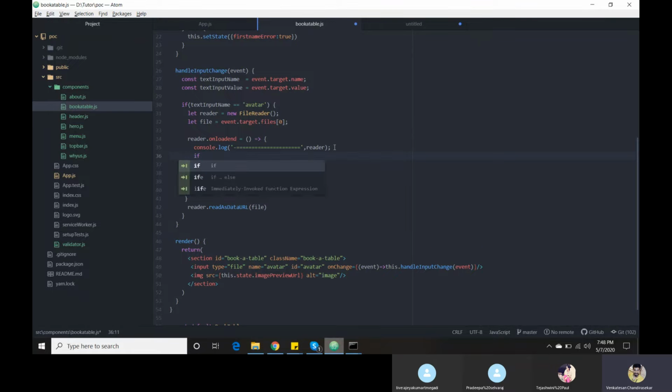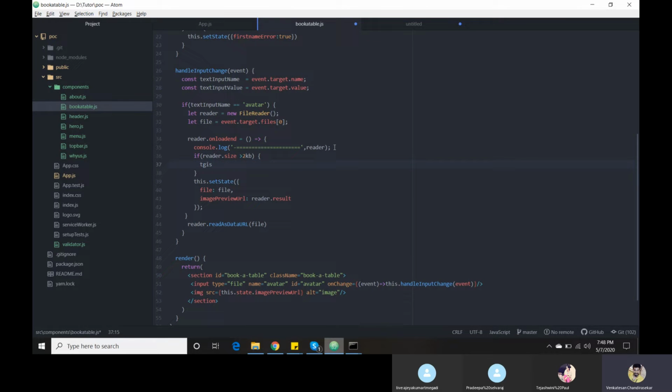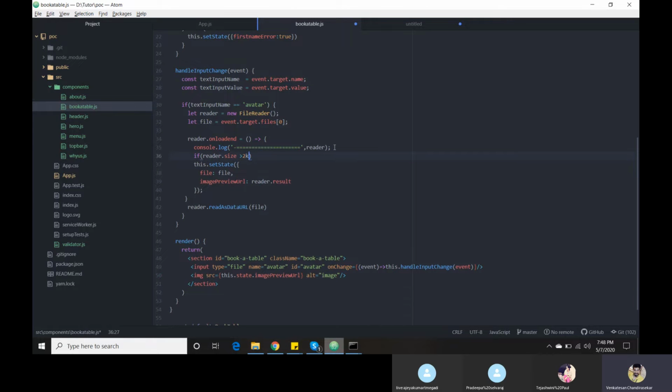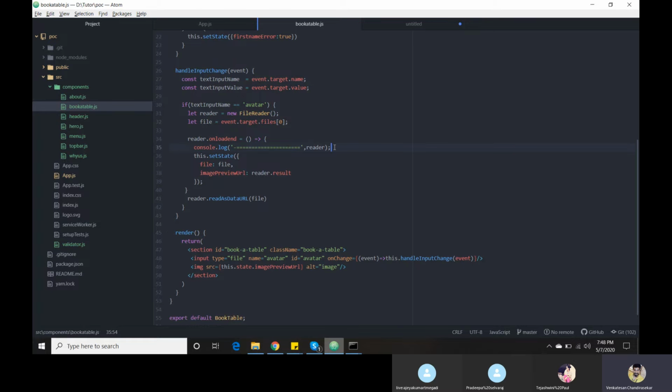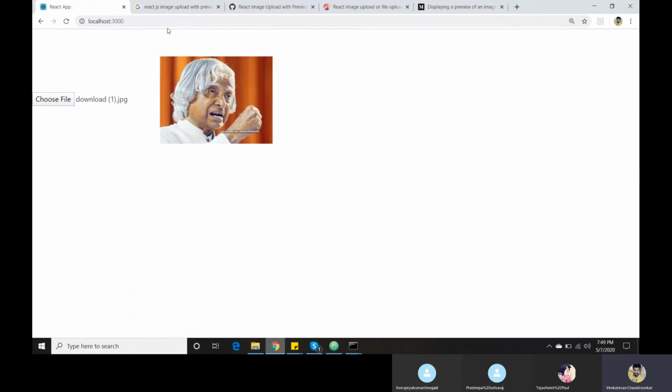Suppose the image is more than 2 KB; then we have a parameter called size, 2 KB like that, and then we will show some condition. With this.setState, based on that we will do some data manipulation here. You got it? This is a default JavaScript function. You don't think I am getting the code from some link somewhere. If you check on Google, it will tell you.